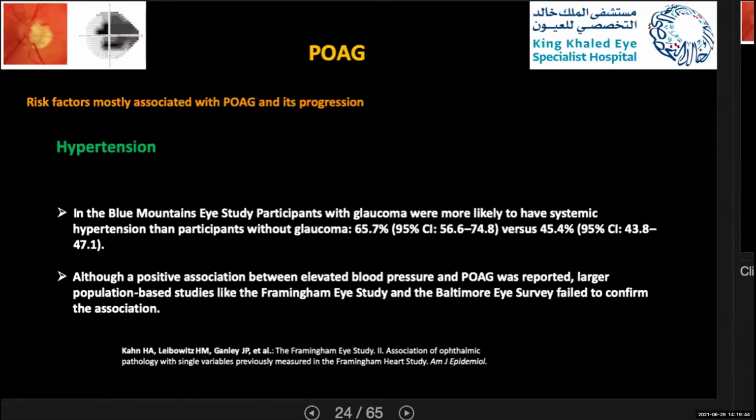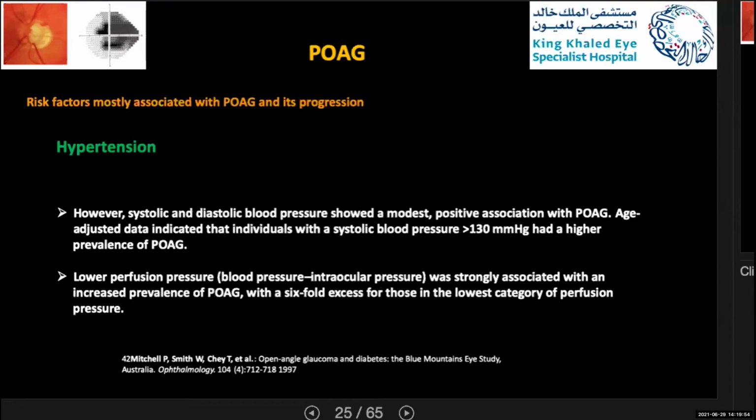Larger population-based studies like the Framingham Eye Study and Baltimore Eye Survey failed to confirm this association. Smith et al. found in their study that systolic and diastolic blood pressure also showed a modest positive association with primary open-angle glaucoma. When adjusted for age, individuals with systolic blood pressure more than 30 had higher prevalence of primary open-angle glaucoma.